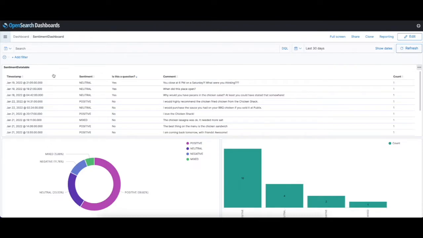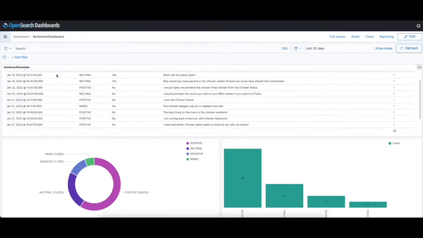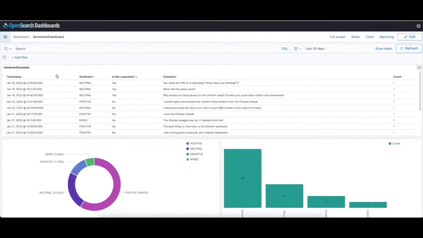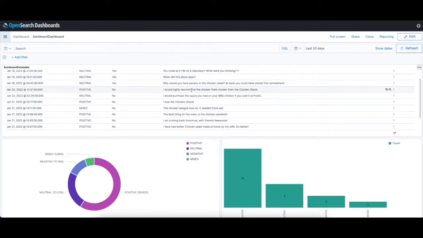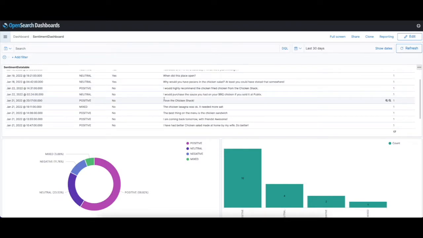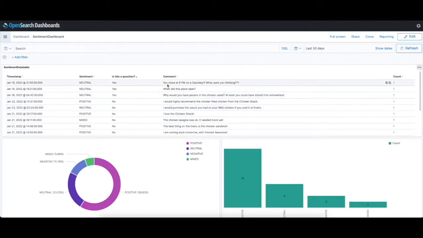This is our data table. It's basically a trimmed down version of what we saw in the discovery. So only things I was interested in for this was the timestamp, the sentiment, is it a question, and the actual comment. So it gives us an easy way to show the sentiment with the comments.